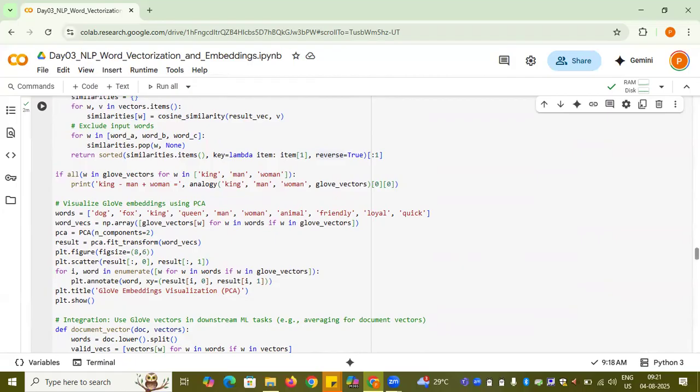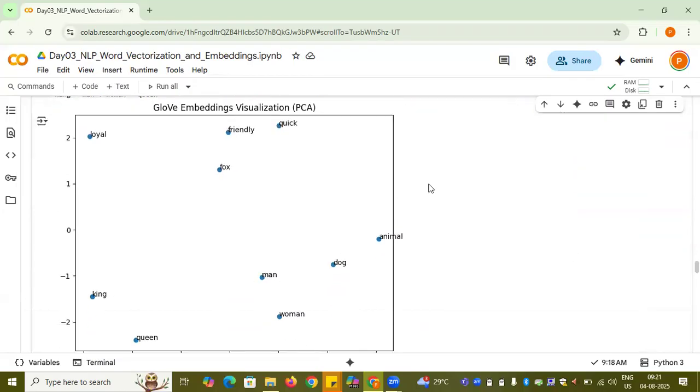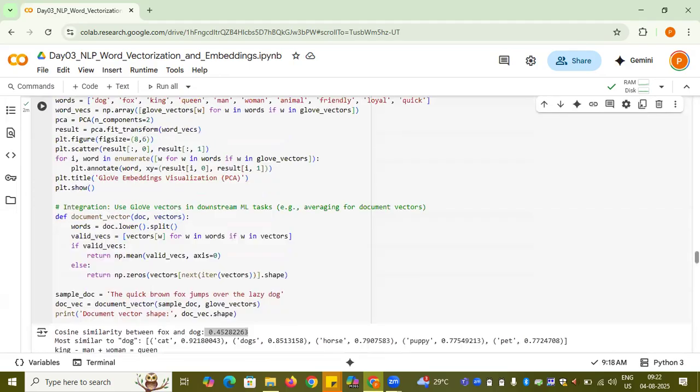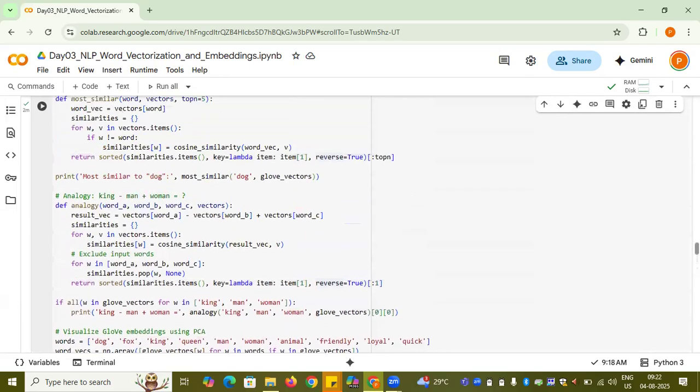Now again, the same thing here. What I am doing is, this is how it looks. Now this is better because if you see, fox is not very much similar to loyal, friendly. So there is pretty good difference. King, man, although man is closer to woman. So this is in a way a better method compared to the glove thing, right? Okay, so I think this is pretty much about the glove.